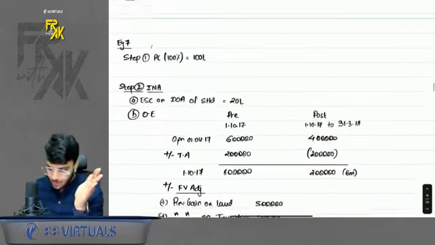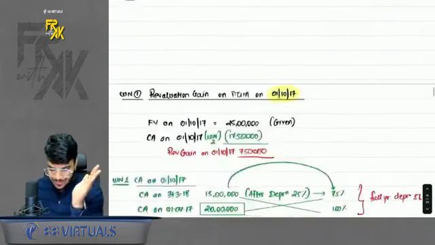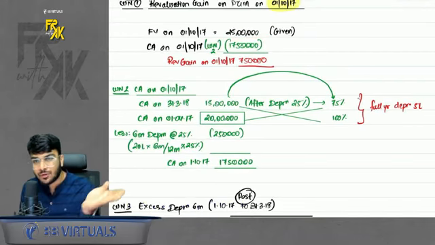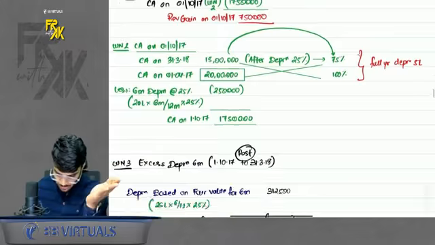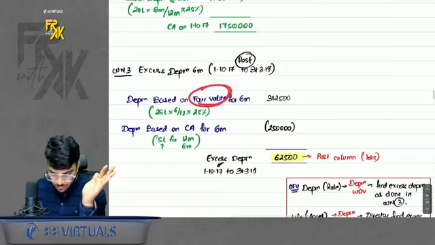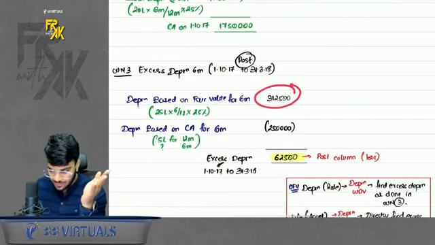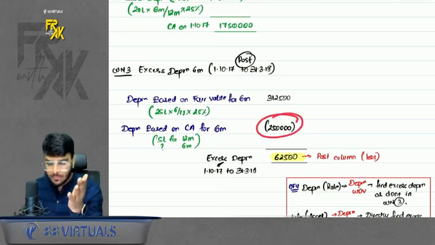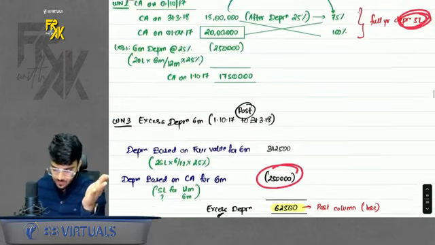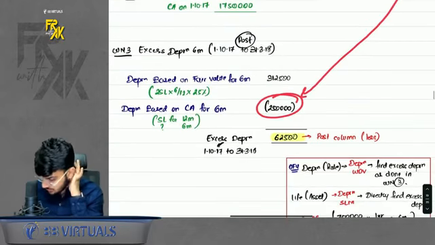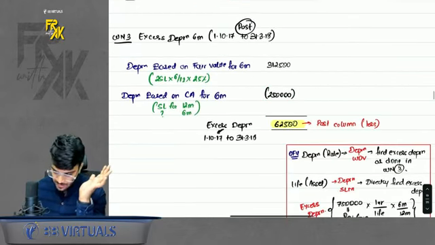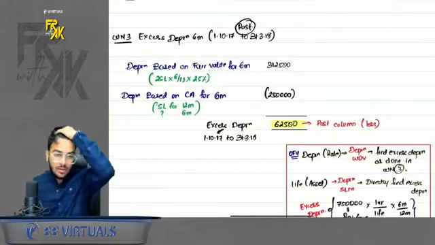So in post column there were how many months? 6 months. So excess dep will come for 6 months. How will you calculate? If on fair value you calculate depreciation for the 6 months, how much will it be? It will be 3,12,500. But if you calculate dep on carrying amount, it will be 2,50,000. How come? For the full year it was 5 lakhs. So for the last 6 months it will be 2.5 lakhs. So this is excess depreciation. This is how you will compute excess dep. Okay, so it will be 62,500. Reduce it.